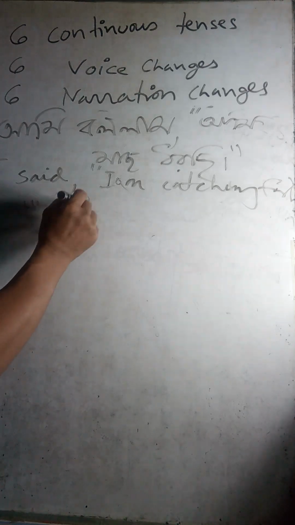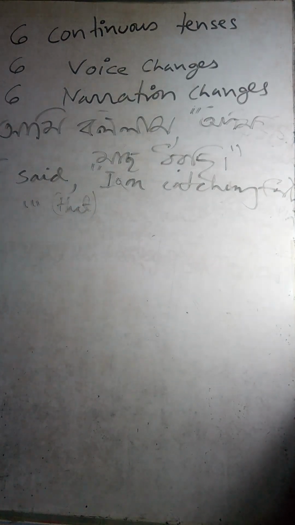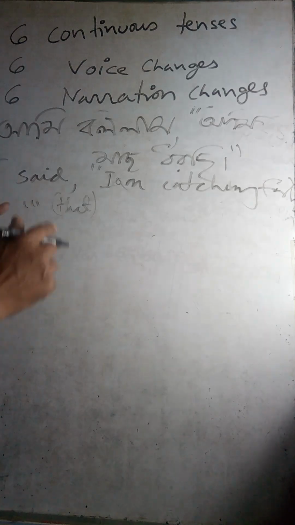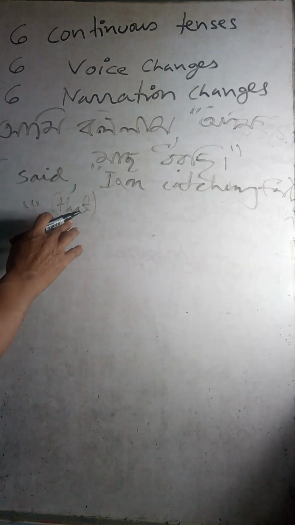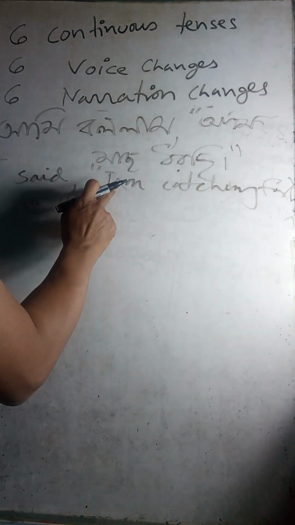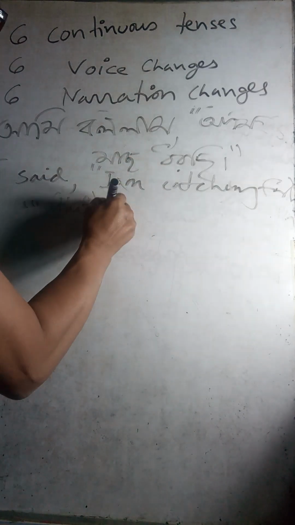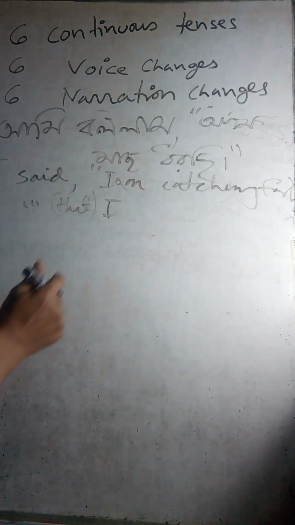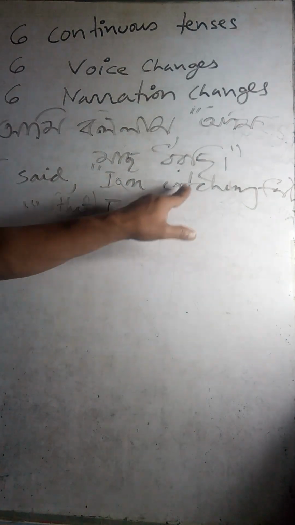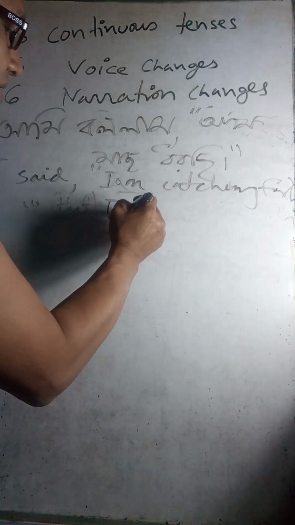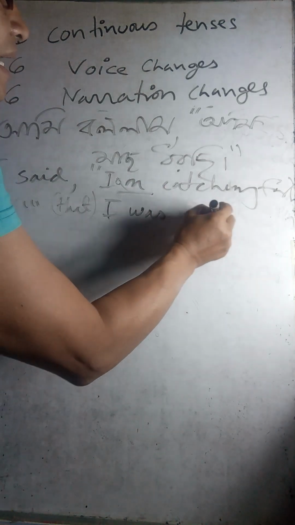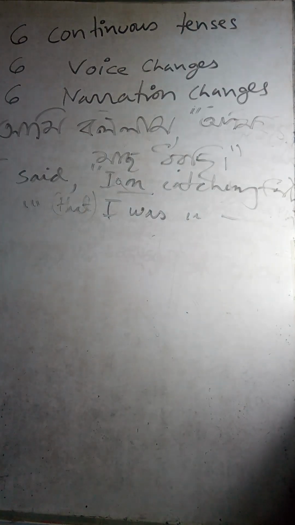That is actually not necessary, but we Bangladeshi people just initially use it. You can either put that or not, doesn't much matter. I said that. So I am, I the same, I. So am becomes past continuous tense. So this is present continuous tense. You have to come to past continuous tense. I was catching fish, the same, right?